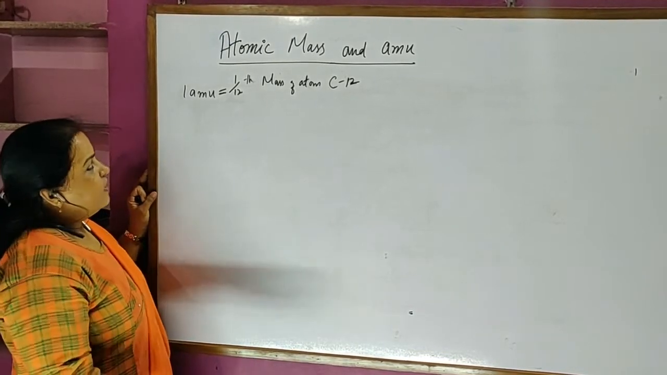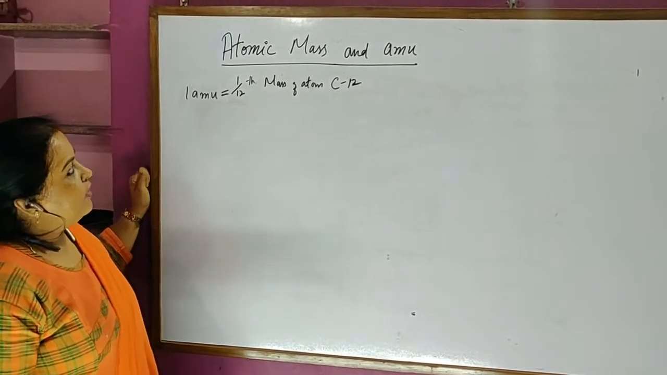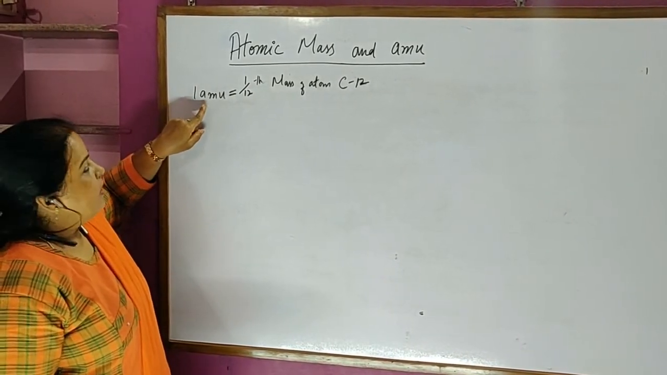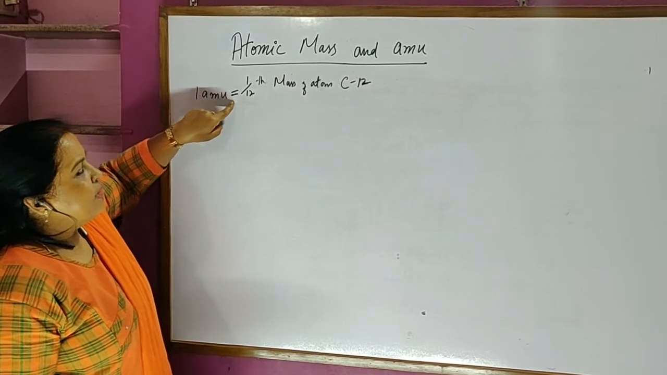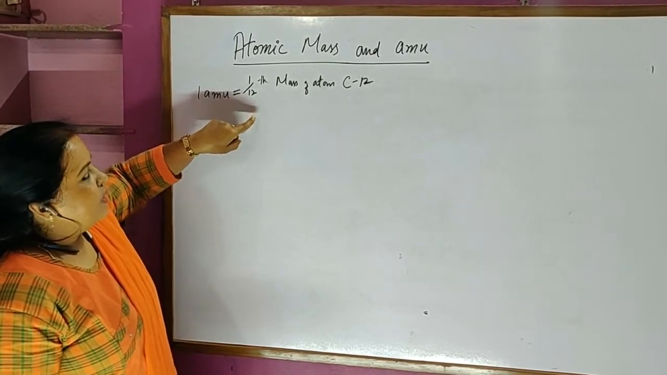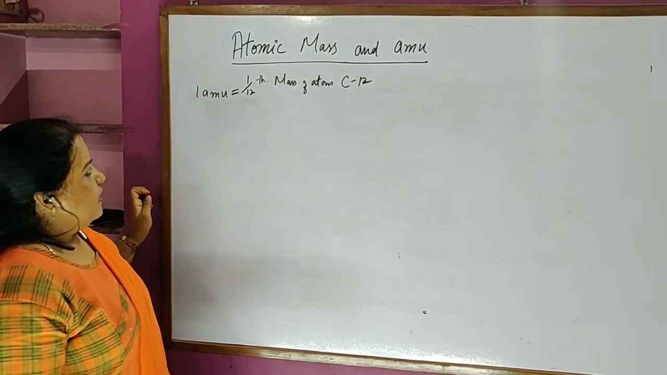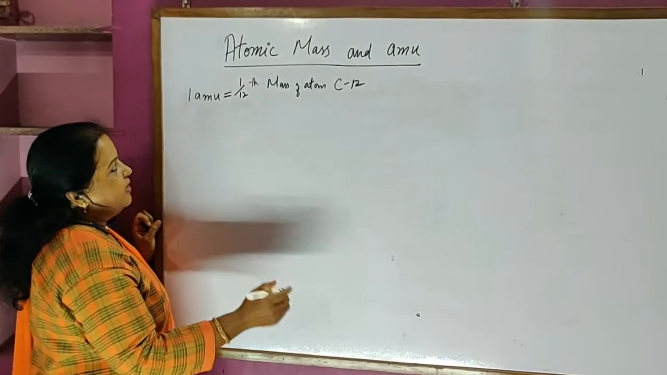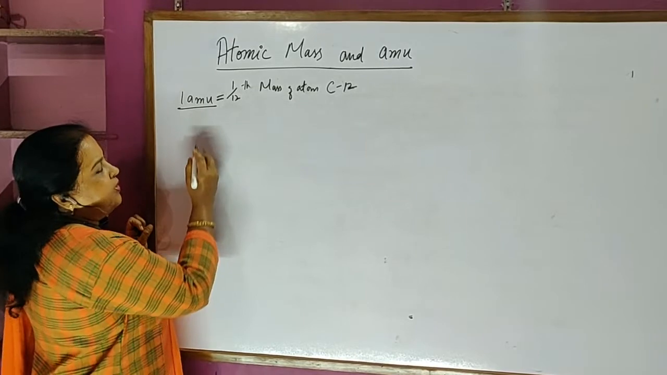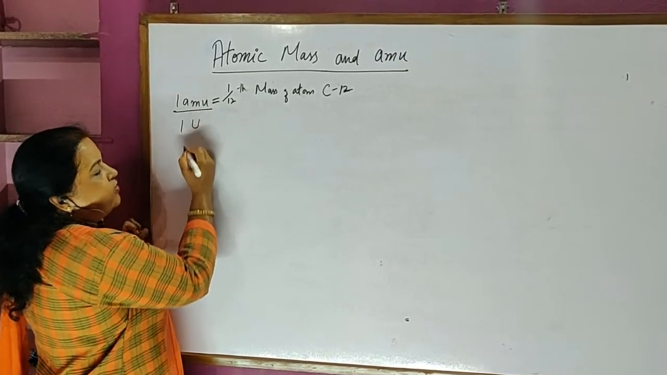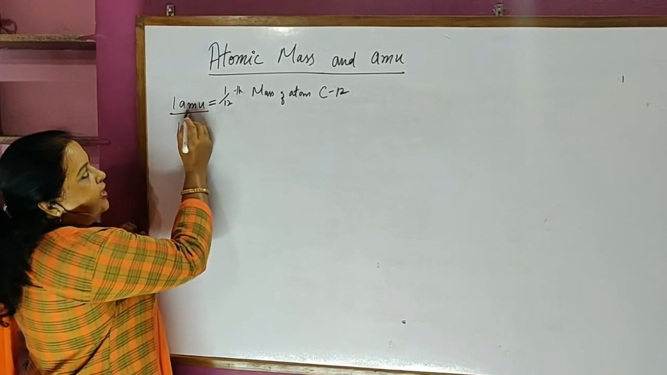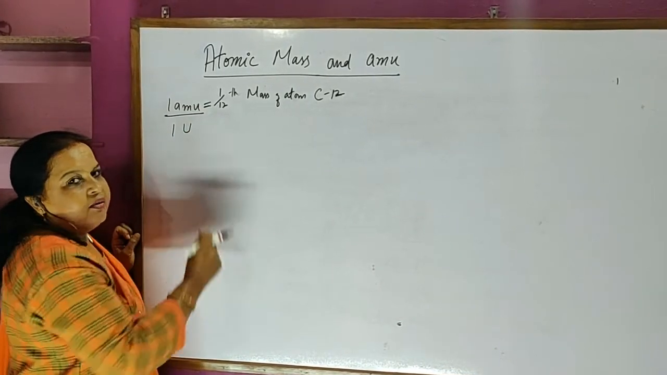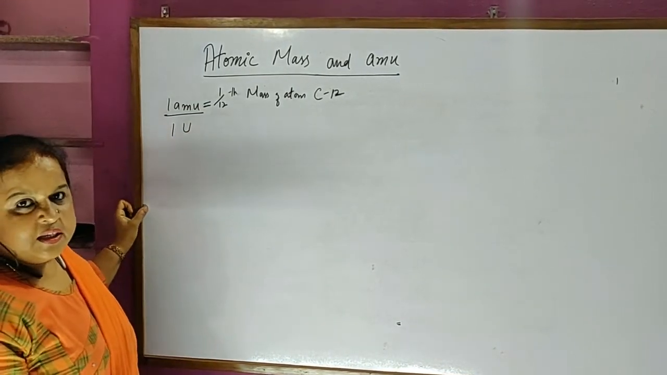Okay students, now you understood the definition of atomic mass. One atomic mass unit is 1/12 the mass of carbon-12. We also express it in a modern, latest way, the atomic mass unit in terms of u. That is called unified mass. amu is atomic mass unit; if you write u, it is called unified mass. They are one and the same.